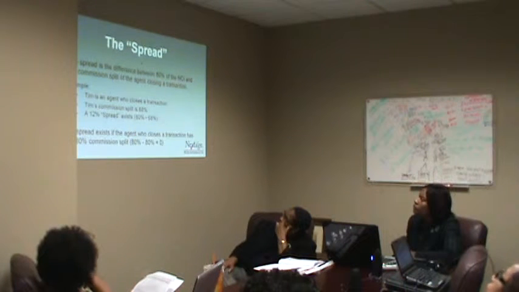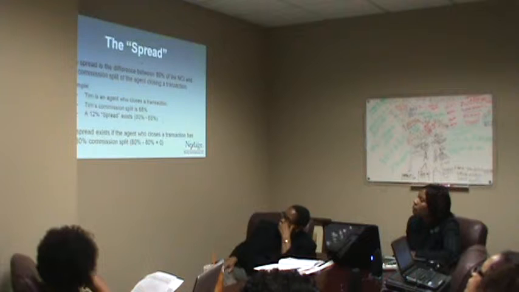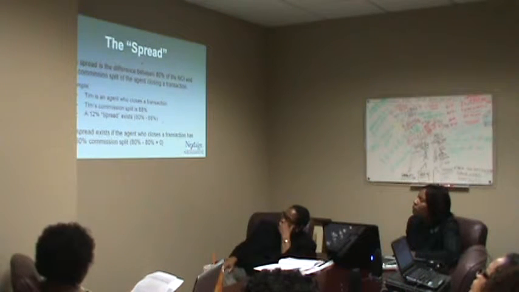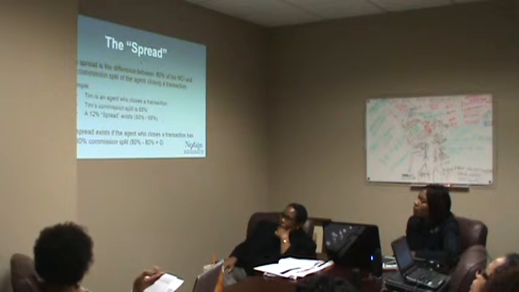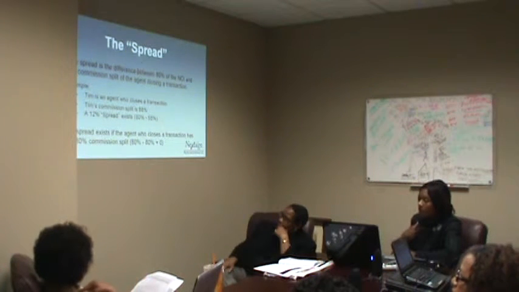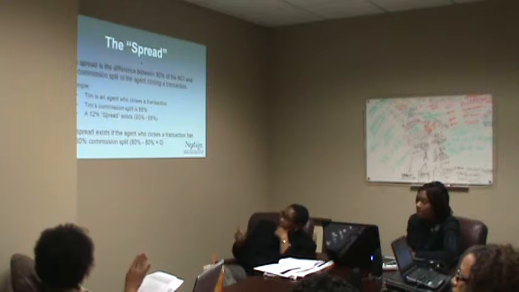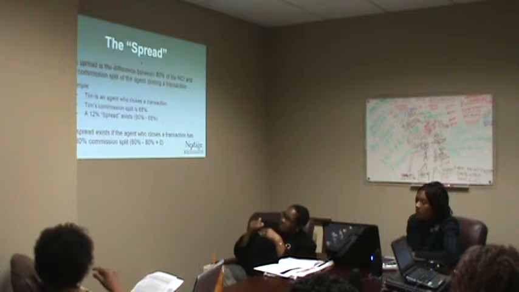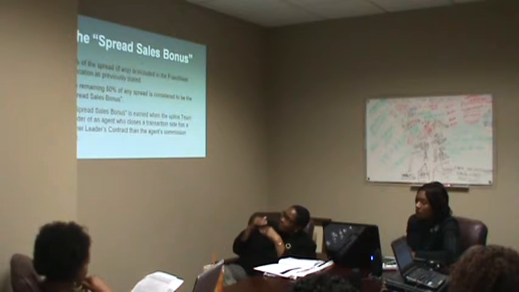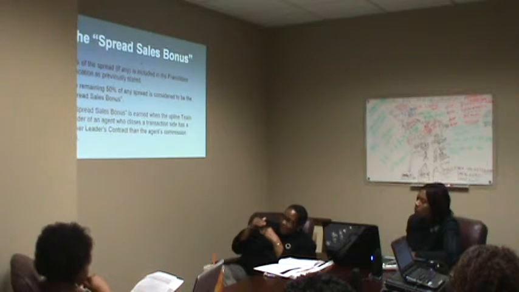So that's the spread. No spread exists if the agent who closes a transaction has an 80% commission split, because 80% minus 80% is what? It's 0. So that's the spread, very simply. The difference between 80% and the commission split of the agent who closes the transaction. Now, let's talk about the spread sales bonus.